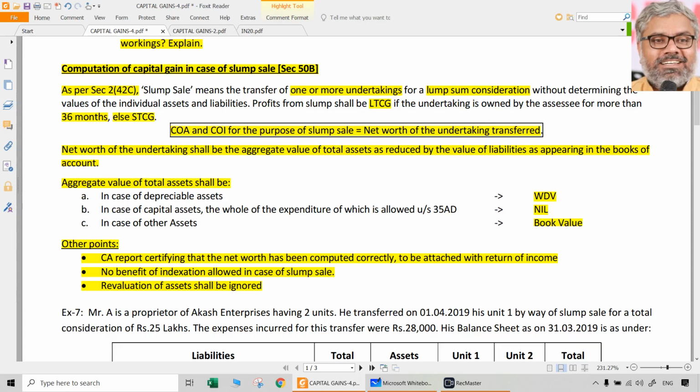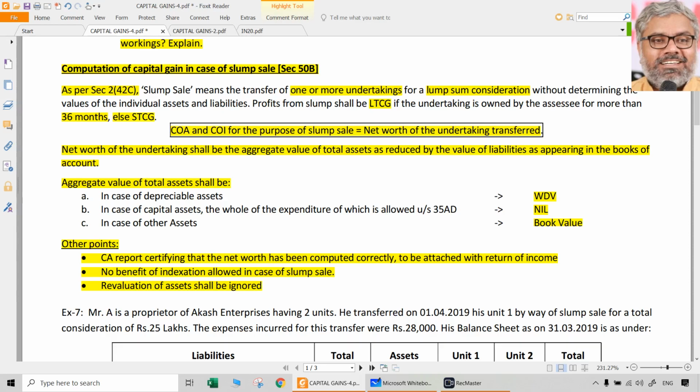Long-term capital asset or short-term capital asset depends upon the period of holding. That is the proof for the categorization of assets. However, indexation is available only for long-term capital assets.